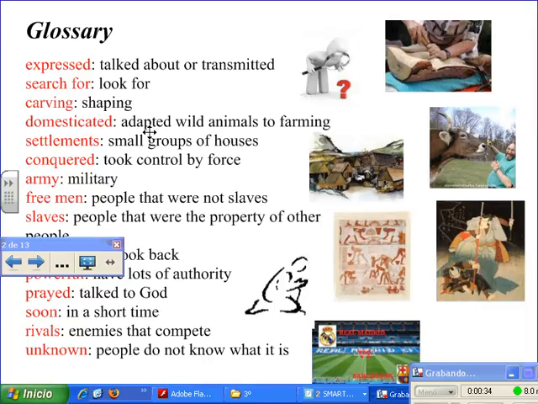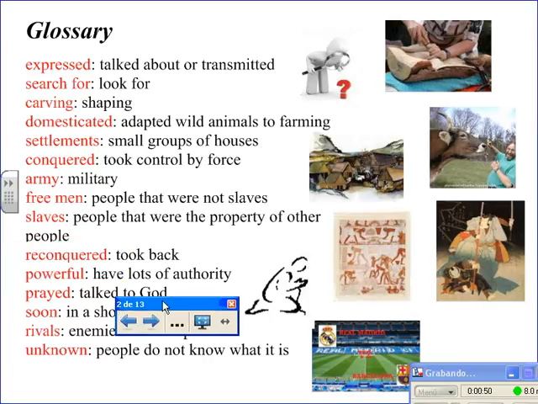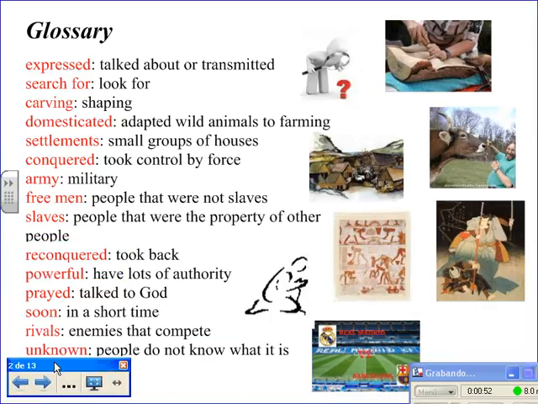Domesticated, which means adapted wild animals to farming, so they become used to humans. Settlements, small groups of houses. Conquered means took control by force. Army, the military. Free men, people that were not slaves. Slaves, people that were the property of other people. Reconquered means took back. Powerful means to have lots of authority, lots of power.